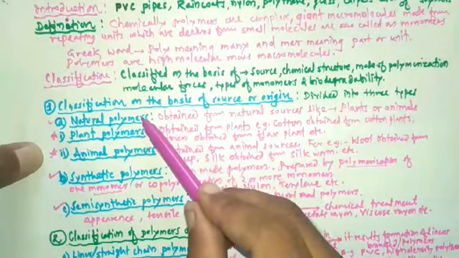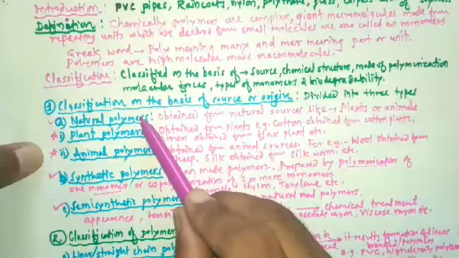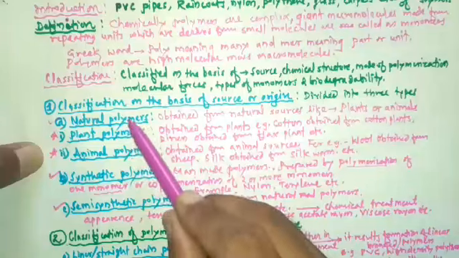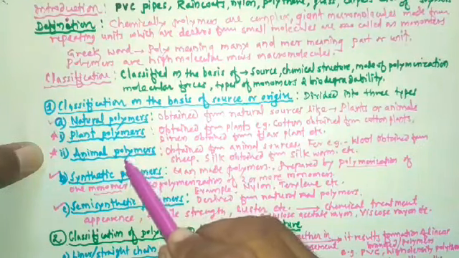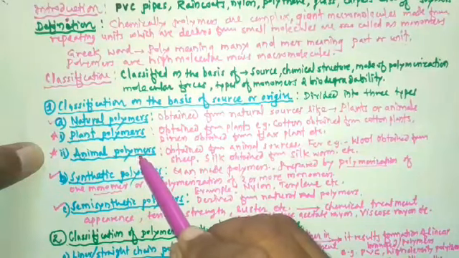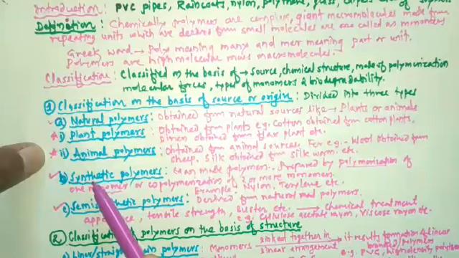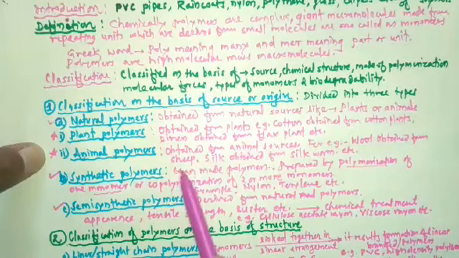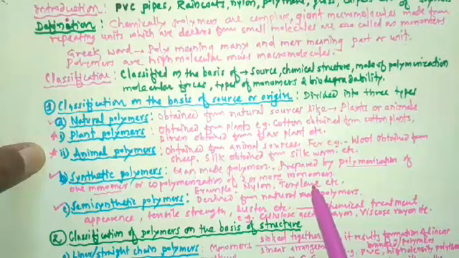So natural polymers are obtained from natural sources like plants and animals. They are further subdivided into plant polymers and animal polymers. Polymers which are obtained from plants are called plant polymers. Polymers which are obtained from animals are called animal polymers. Then the next class was synthetic polymers. Synthetic polymers are nothing but man-made polymers. For example, nylon, terylene, etc.